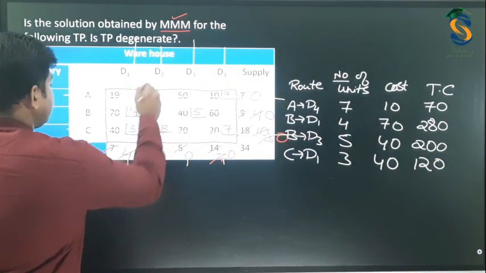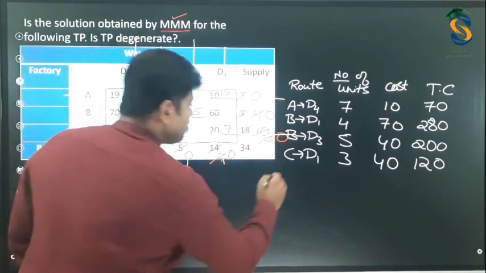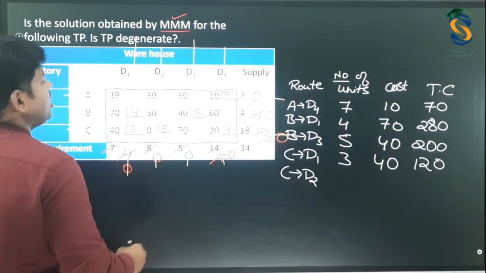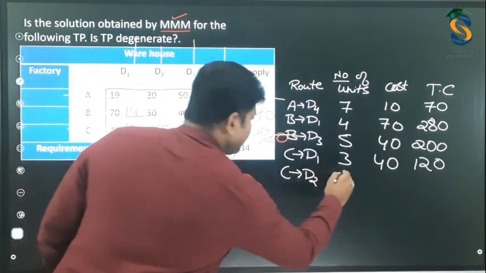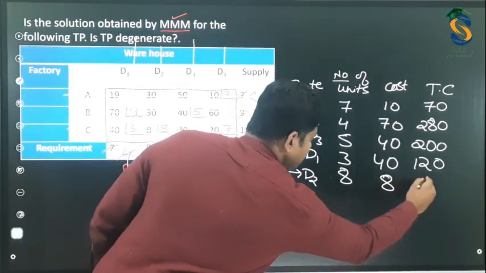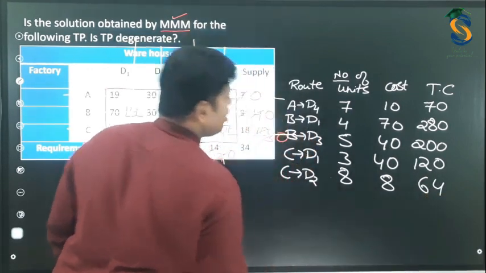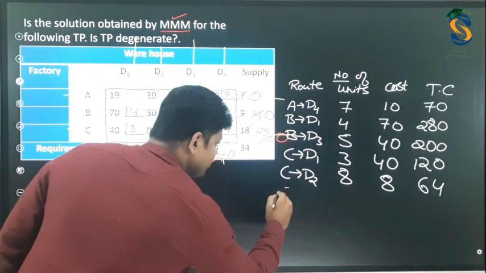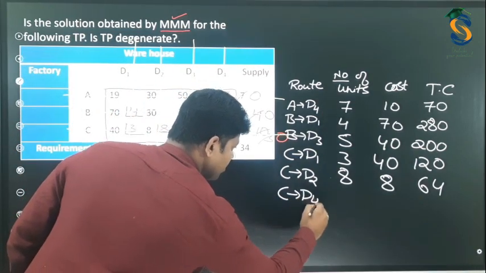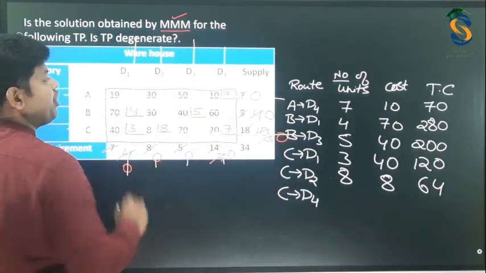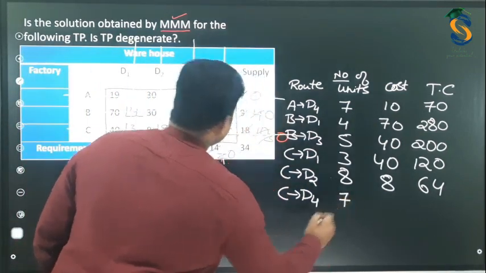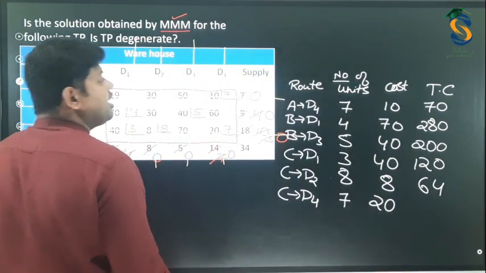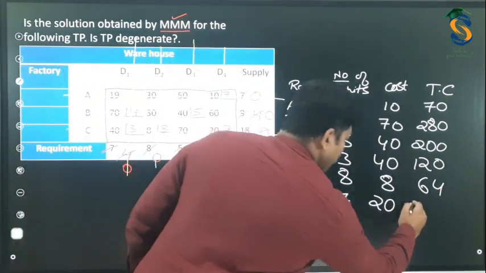Then C to D2. What is the number of units? 8. The cost is also 8. The total cost will be 64. The last one, C to D4. Number of units is 7. The cost is 20. And the total cost is 140.